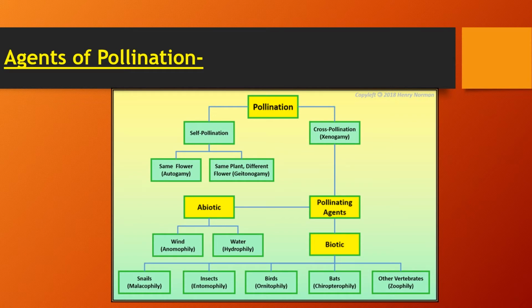So plants which adopt biotic pollinators have adaptations like some fragrance, bright color, and they are very attractive just to attract these birds and other insects or any other animals to pollinate themselves. So the adaptations for such flowers will be they must be scented, they must have some nectar, and they have attractive, very bright color.